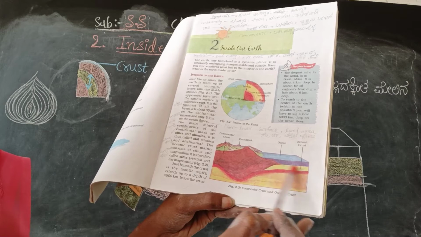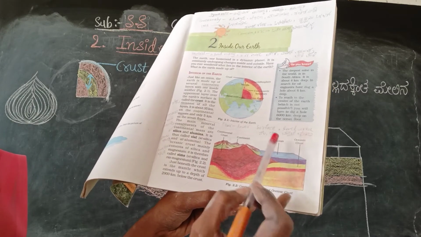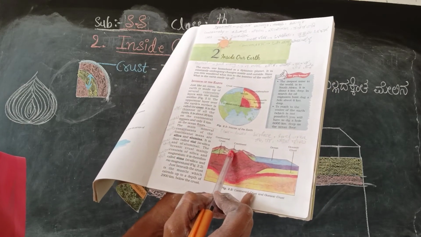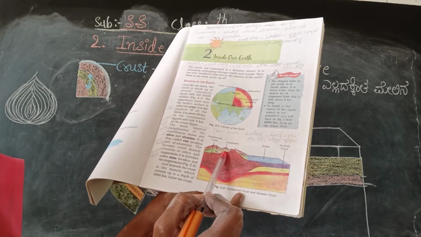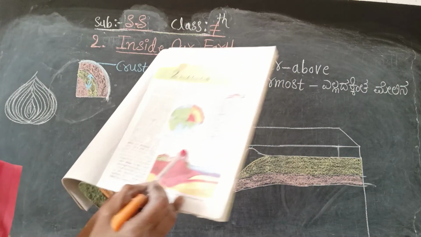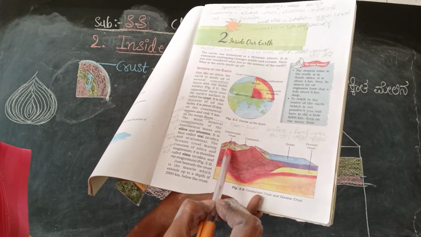That is called oceanic crust. This is the yellow part. This yellow part is the oceanic crust, and this is the ocean. Here this is a continent. Continent means you know very well, continents are there. So this is a continent, and this is a continental crust.